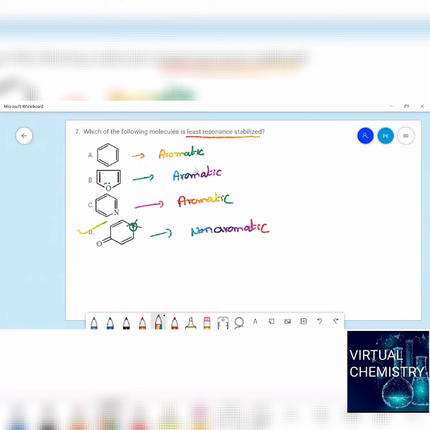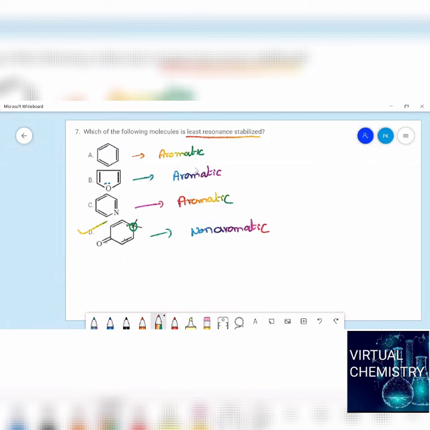What is the reason? In the rest of the molecules, they are aromatic, all double bonds and lone pairs of electrons are in conjugation. So they will give you resonance structures. Whenever there are more resonance structures, they will get more stability. But in this case, you won't be getting that many resonance structures because they won't be having any conjugation here. Only these two are in conjugation, but this carbon is not in conjugation. So it will get fewer resonance structures. That's why the answer will be this.